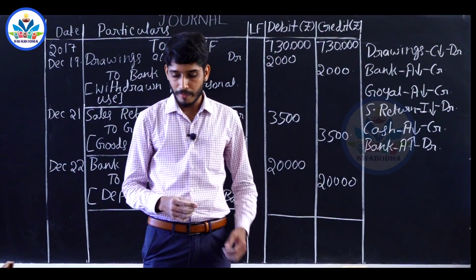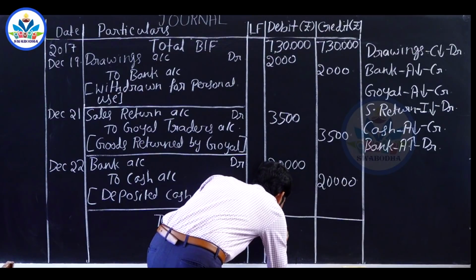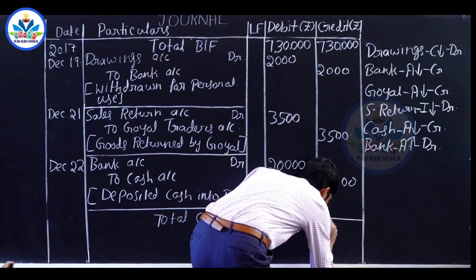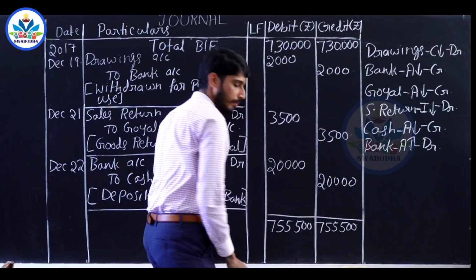The total is rupees 7,55,500, on both the debit as well as credit column.